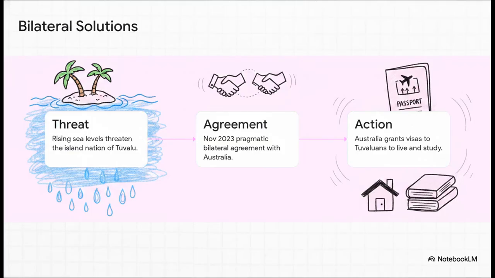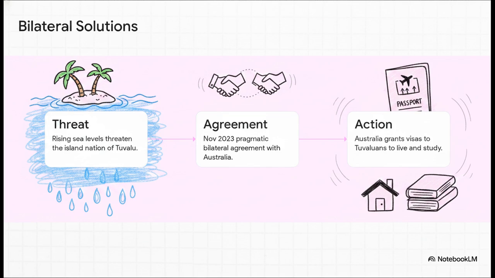So what actually happens in practice while we wait for global treaties to update, while states are starting to take shortcuts? Pragmatic, bilateral shortcuts. For example, in November 2023, Australia didn't sit around waiting for a slow UN reform. They struck a groundbreaking agreement directly with Tuvalu, which is an island nation severely threatened by rising sea levels. Australia essentially created a fast-track loophole, granting special visas for Tuvalu citizens to safely relocate, live, work, and study. It's a local, highly agile solution trying to plug the massive holes of a global system that is frankly just too rigid right now.